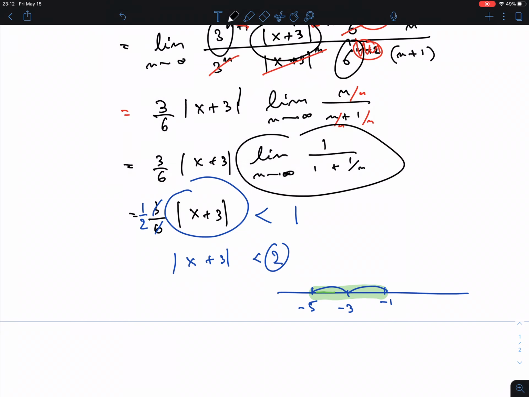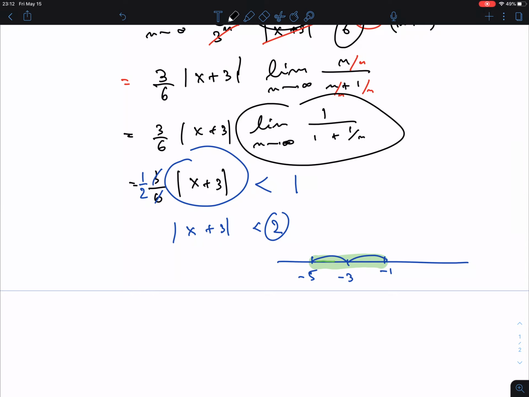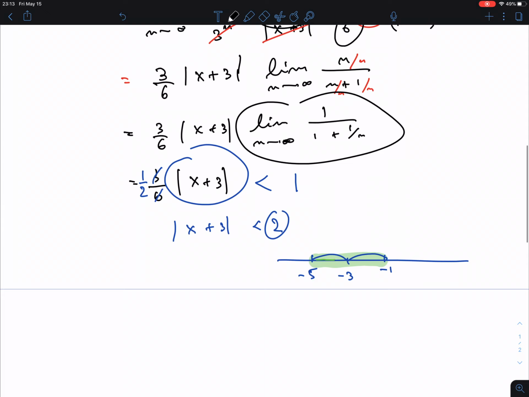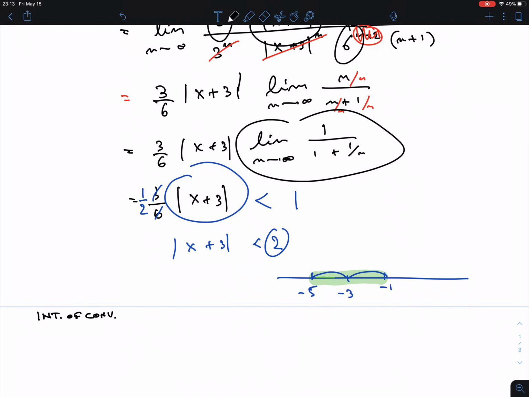And please do this. You're going to lose points if you don't do this. Last time I did the extra credit, but this time it will be part of the credit. So the interval of convergence. I kind of lost the numbering of my steps. So what was the radius of convergence here? The radius of convergence is 2, right? So let's call this step 2, where we figure out what the radius of convergence is and what the interval is. So now, step 3, the interval of convergence, that means actually really the endpoints.